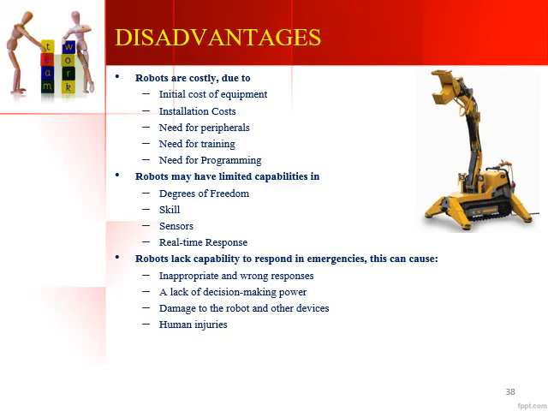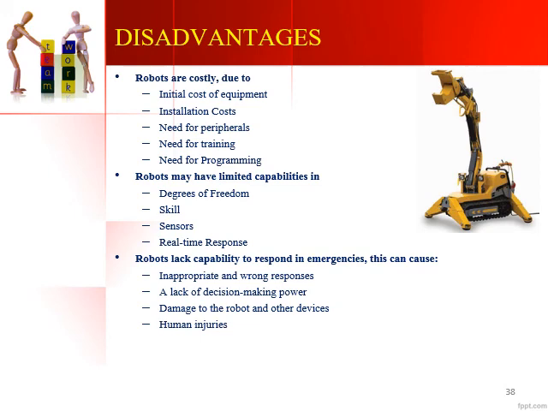Another major disadvantage is that robots lack the capability to respond in emergencies. If there is any emergency on the assembly line, or the plant, or the shop floor, the robot will not be able to identify it and respond to it in real time. So this may lead to inappropriate or wrong responses. The robot will continuously work as per the instructions given, and if there is any emergency on the production line, the robot will not stop its work. It will go on working.